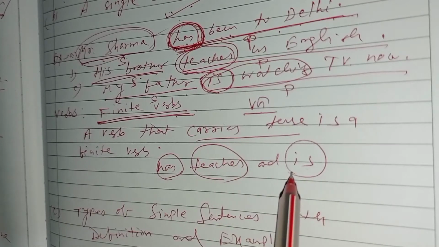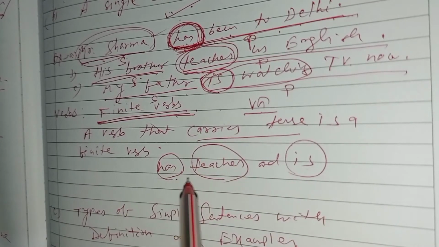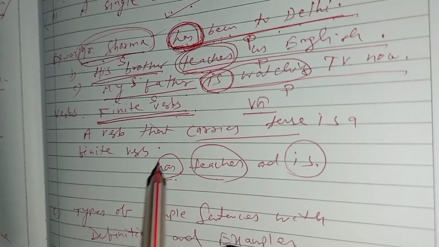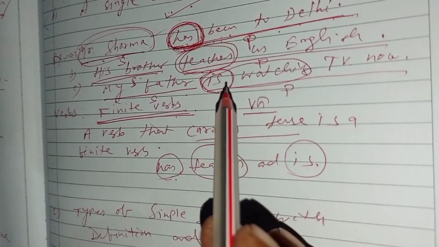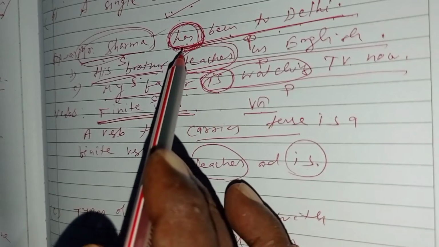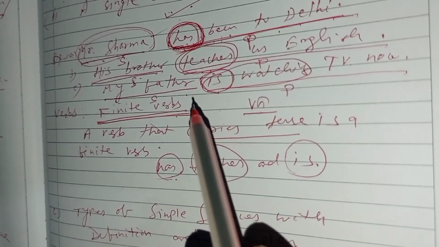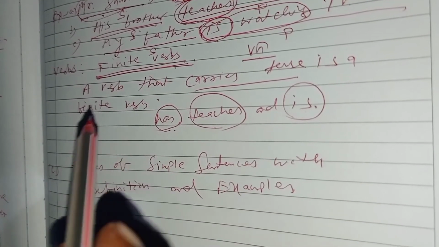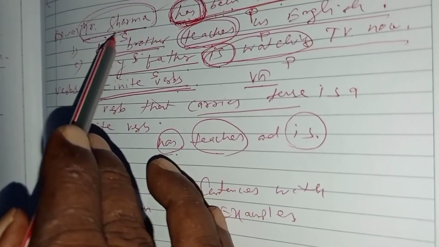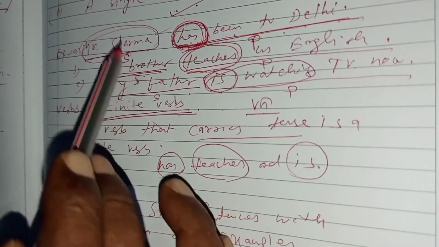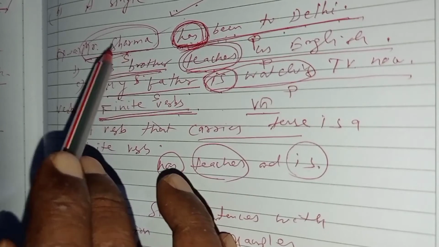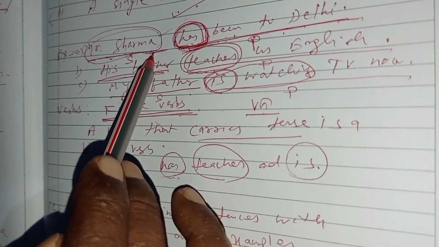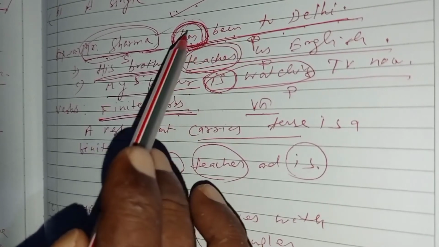Why are they called finite verbs? Because they can be changed into past tense, or simply you can say the verb that carries the tense is called the finite verb. So a sentence containing a finite verb with a subject and predicate is a simple sentence. It is very clear from these examples. Another thing you should remember: in plain sentences, or declarative sentences, you can very easily know the next word or verb to the subject. The next word or verb to the subject must be the finite verb.